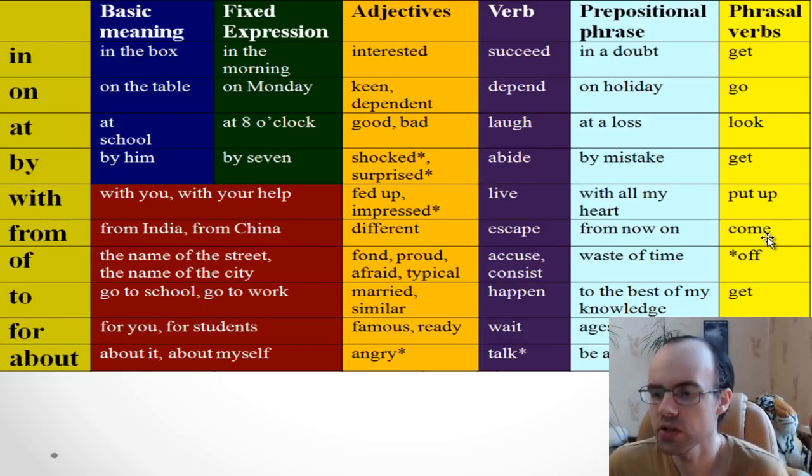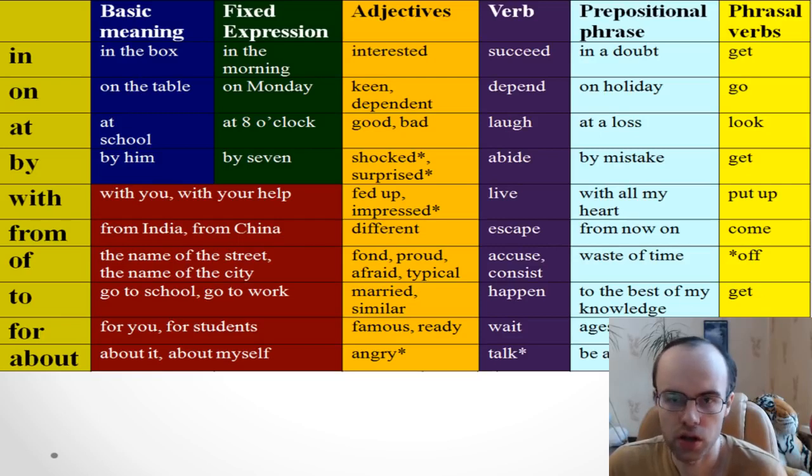Come from. Where do you come from? Or where are you from? I come from Vietnam. Or I come from India. I come from Russia. Off. But if you look at phrasal verbs, we use off, so O and double F. For example, turn off. Turn off the sound. Get to. It means reach. So he got to work. It means he reached that place.